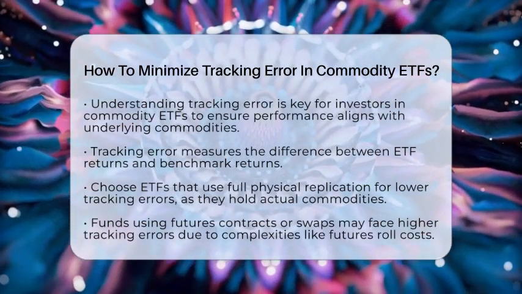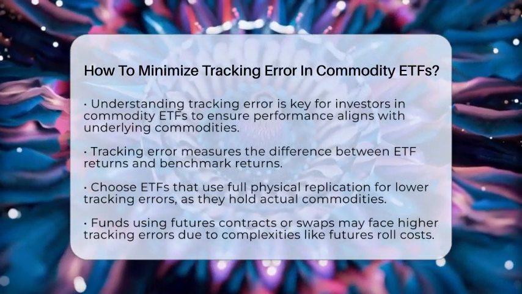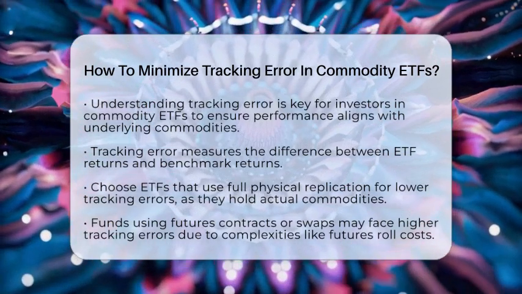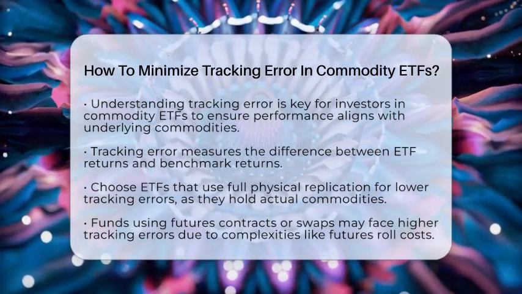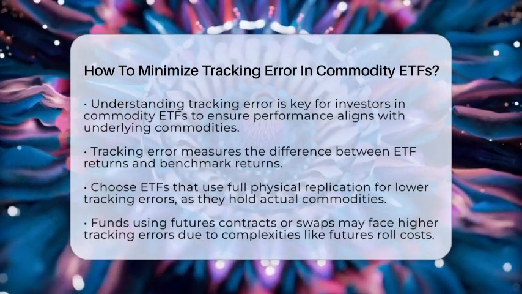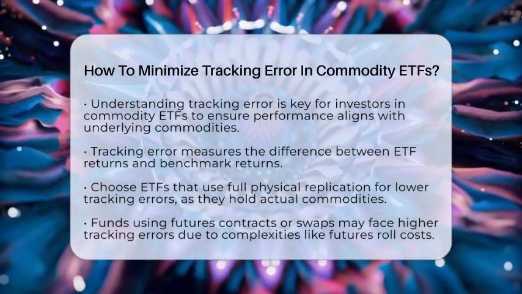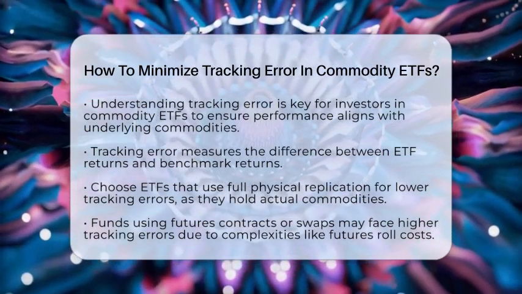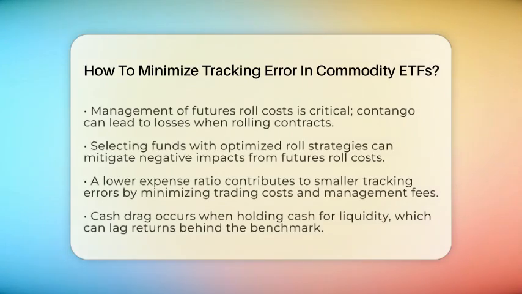Let's break down some effective strategies to achieve this. First, look at the replication method used by the exchange-traded fund. Funds that utilize full physical replication hold the actual commodities or commodity-backed assets. This method typically results in lower tracking errors since the fund directly mirrors the price movements of the commodities. On the other hand, funds that rely on futures contracts or swaps may experience higher tracking errors due to complexities like futures roll costs. Choosing funds with efficient futures management can help mitigate this issue.